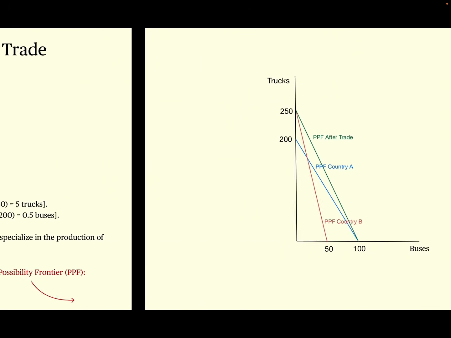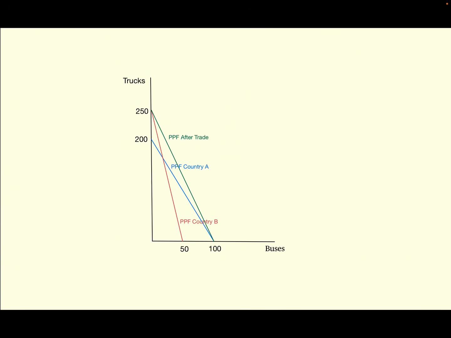Now, let's look at the graph. The graph demonstrates the benefits of trade. Without trade, country A can only produce what is on their PPF, between 200 trucks and 100 buses on the blue line. Meanwhile, country B can only produce what is on their PPF, between 250 trucks and 50 buses on the red line.